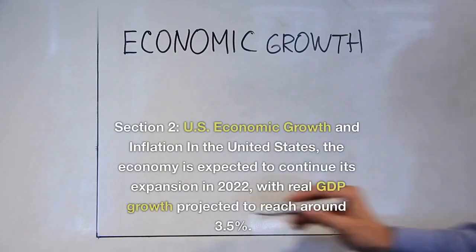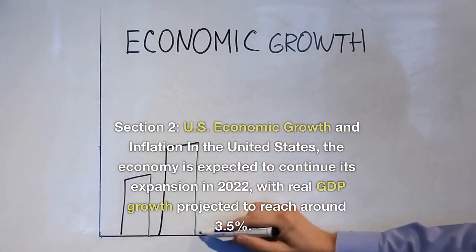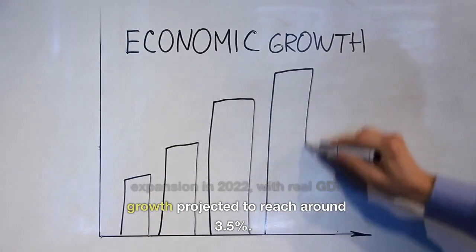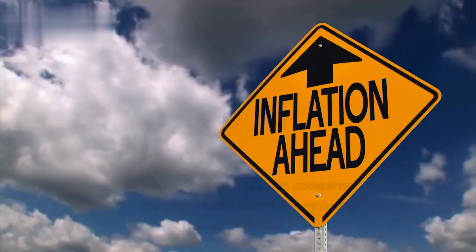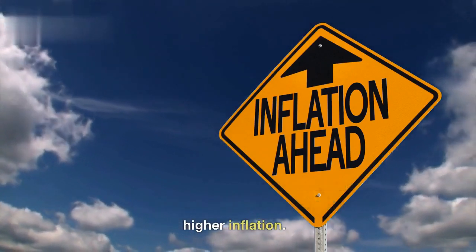Section 2. U.S. economic growth and inflation. In the United States, the economy is expected to continue its expansion in 2022, with real GDP growth projected to reach around 3.5%. However, one of the main concerns for the year ahead is the potential for higher inflation.